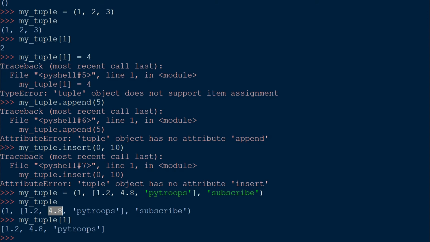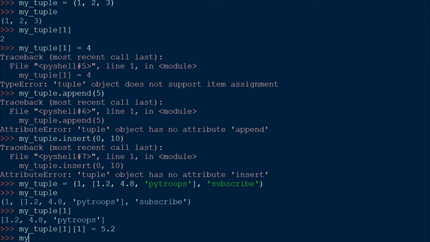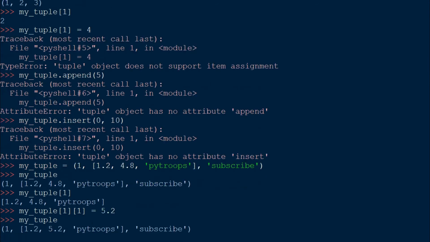It is at index 1, 1. Let's change this 4.8 value to something else, let's say 5.2. We can simply do that by typing myTuple 1, 1 is equal to 5.2. Press enter, type myTuple again, press enter, and see we have 5.2 over here.